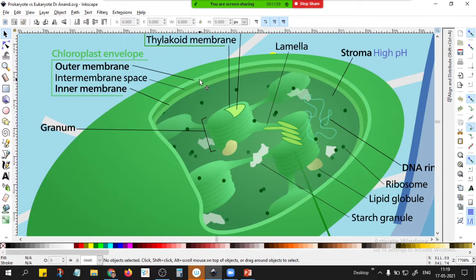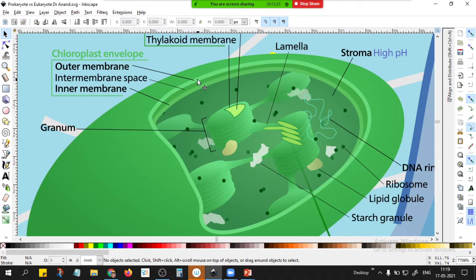But in the case of mitochondria, the inner membrane forms finger-like projections known as cristae. So in mitochondria, it folds inwards into finger-like projections called cristae.